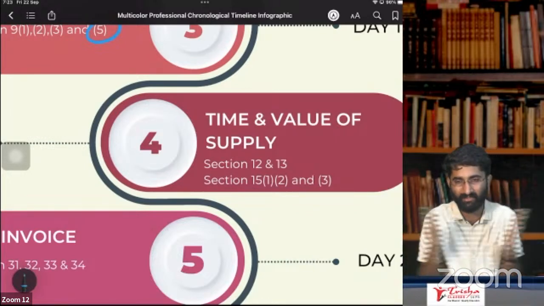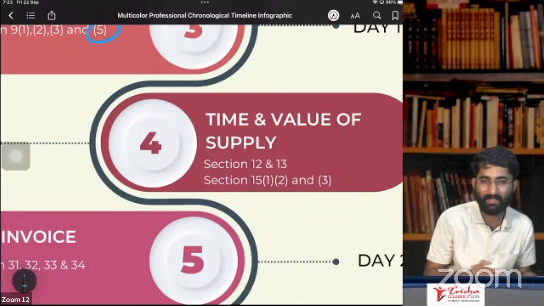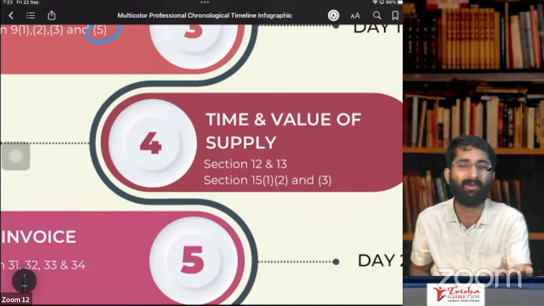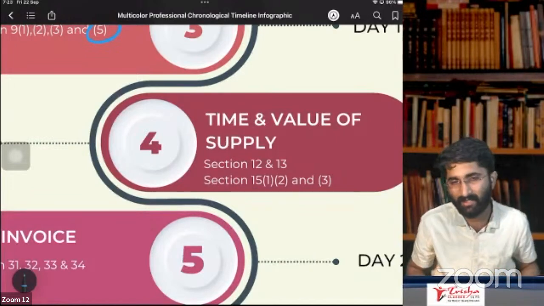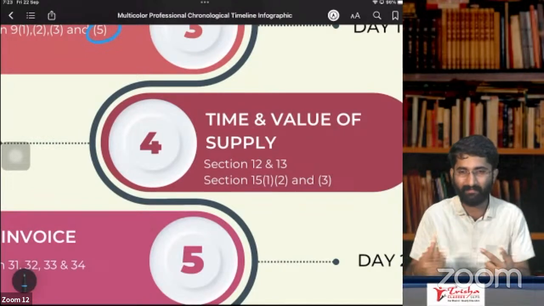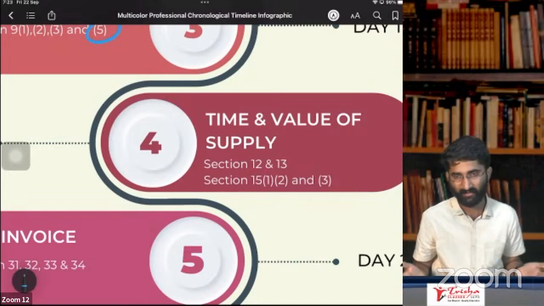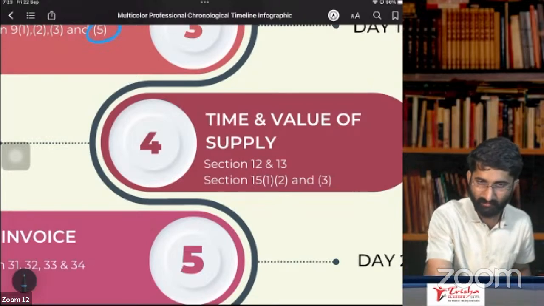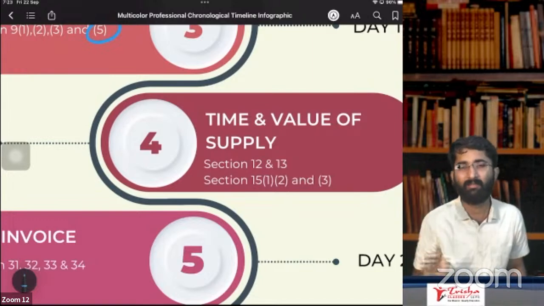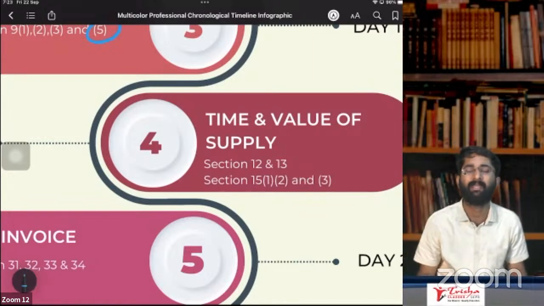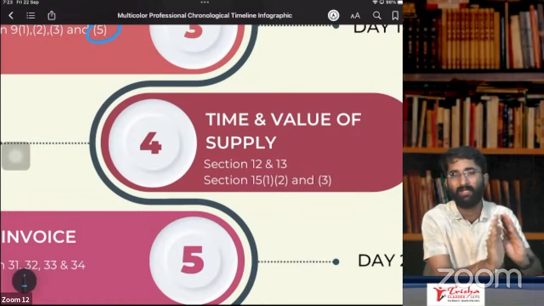That is what we discussed in section number 12 and section number 13. I told you section number 14 is not there in your syllabus, but what is section number 14? In between, the rate of charges, GST, changes, then what do we have to do, sir? So that is section number 14. It is not there in your intermediate syllabus. It is there in your CA Finals syllabus. Right now, we'll keep it aside.